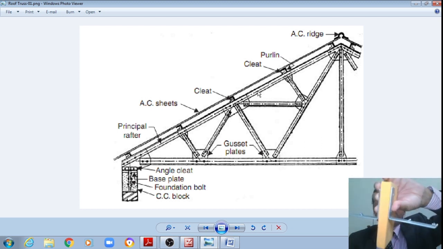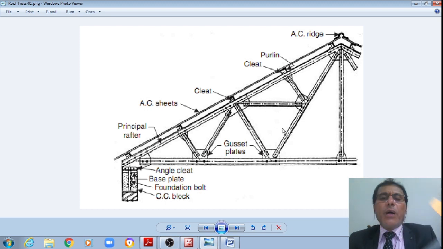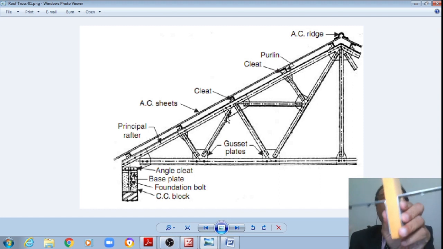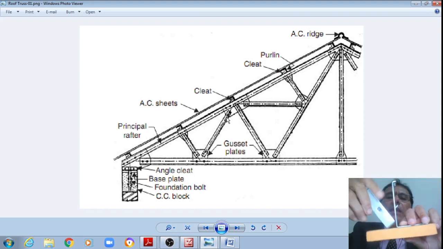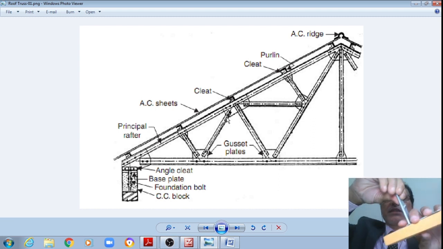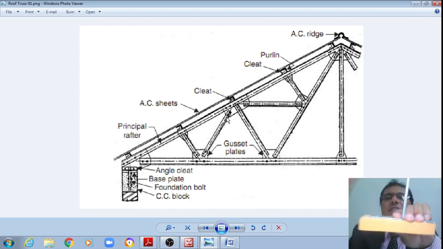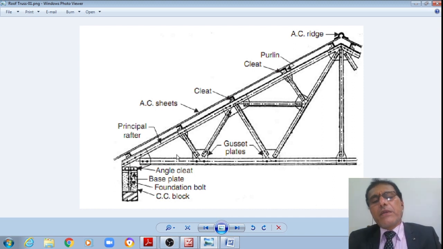The struts may be two angles back to back, or one single angle on one side of a gusset plate, or two angles on the same side of a gusset plate, as appropriate to the force in that member.